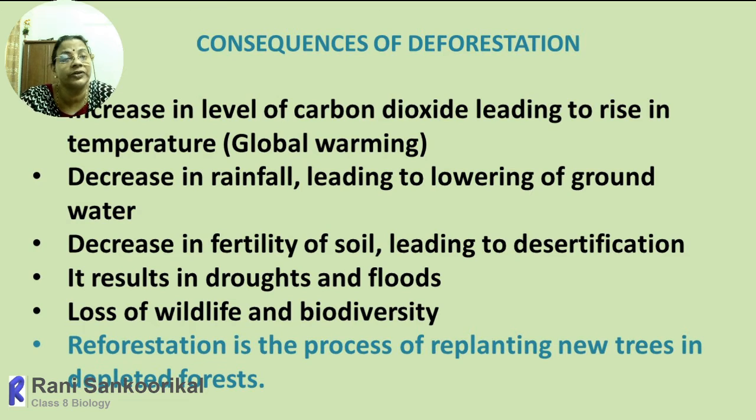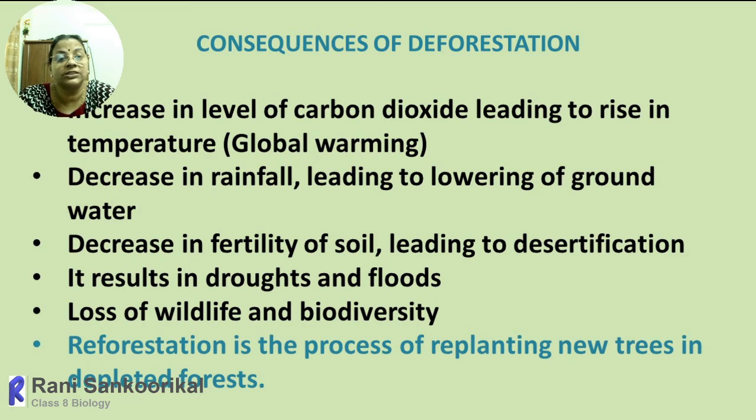So when there are no trees, when there are no plants, there won't be any humus. So that will deplete the nutrient content in the soil. So as a result, the whole soil nutrient will be less. So automatically the plants will be deficient of nutrients. So it results in droughts as well as floods.